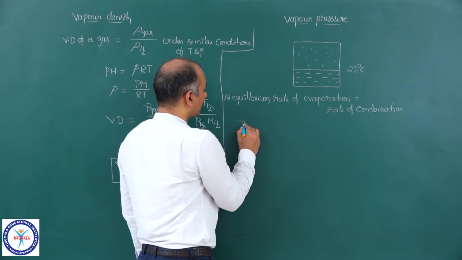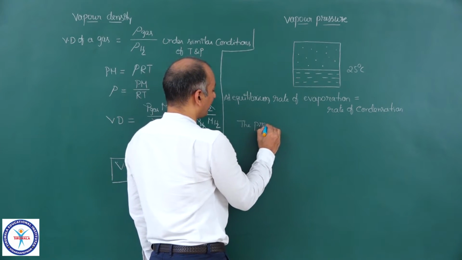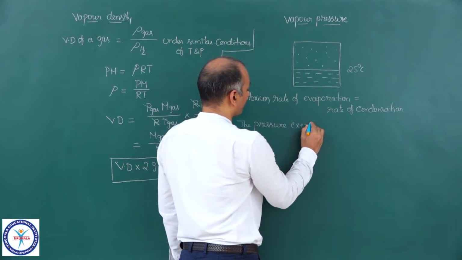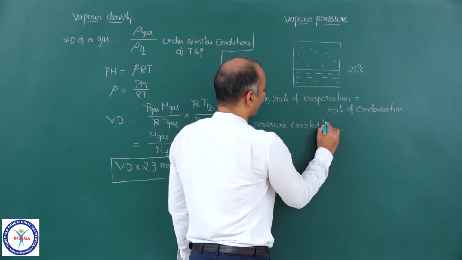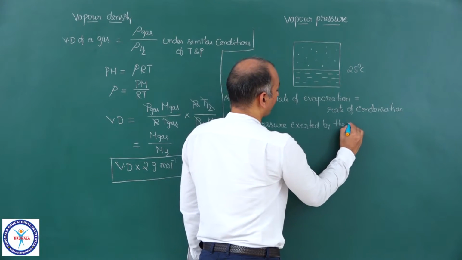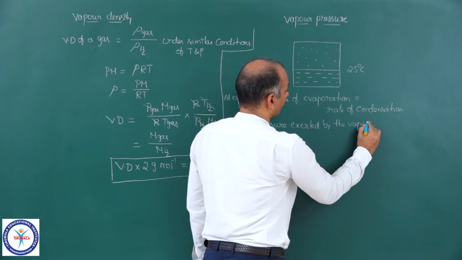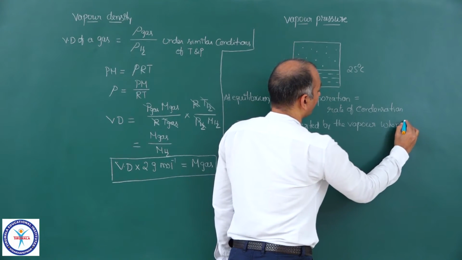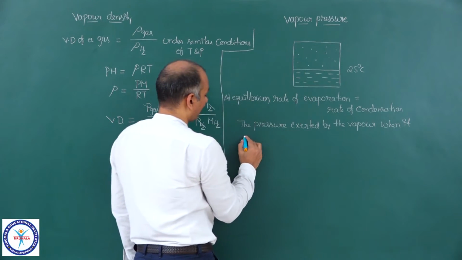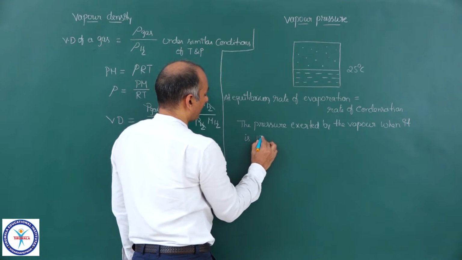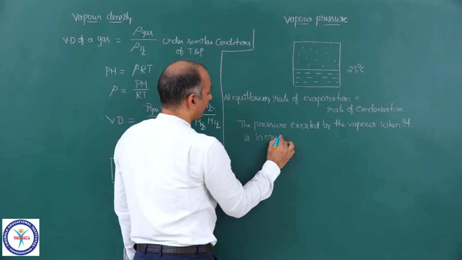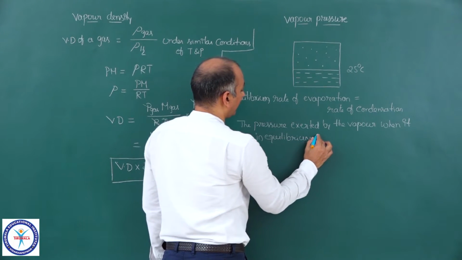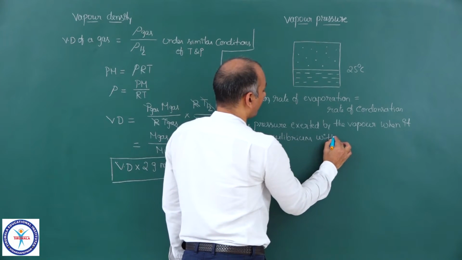So the pressure exerted by the vapor when it is in equilibrium with its liquid is called as vapor pressure.